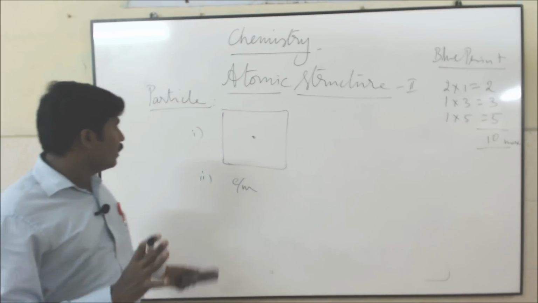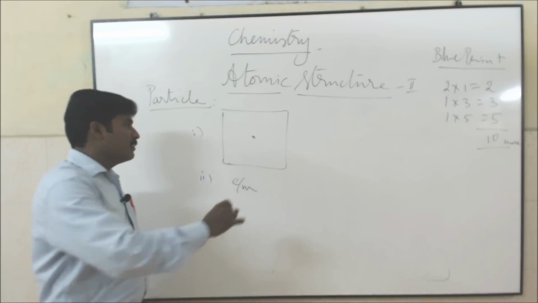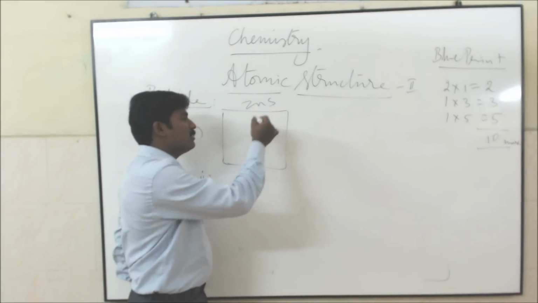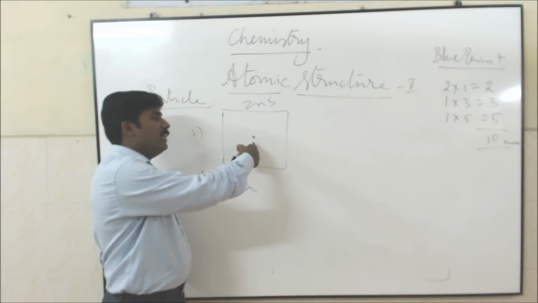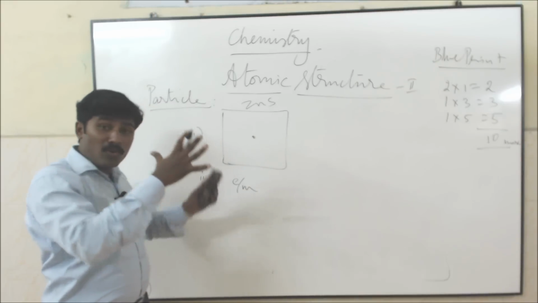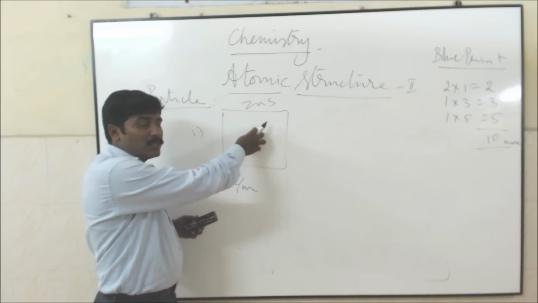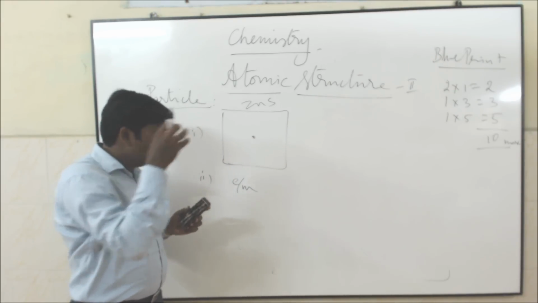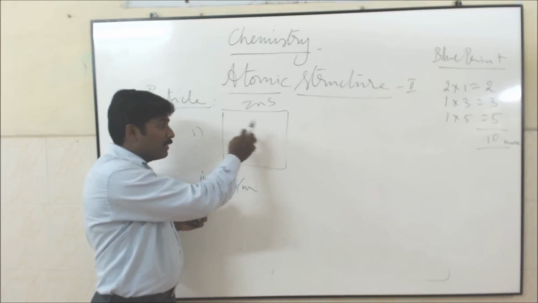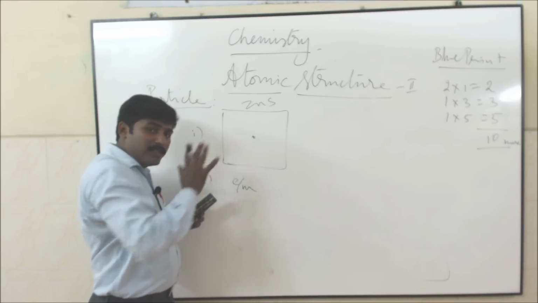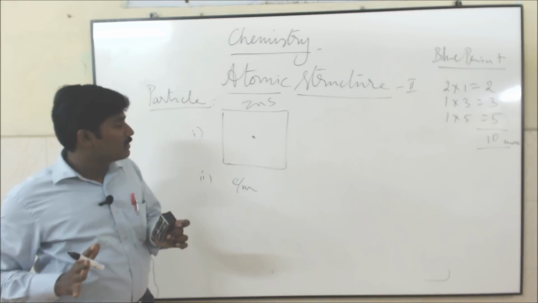So the first experiment is through the zinc sulfide screen. This is a zinc sulfide screen. Electrons pass through it and do not spread out over the whole screen. They produce scintillation on the screen. So it is not a wave, only a particle produces scintillation. This indicates electrons have particle nature.